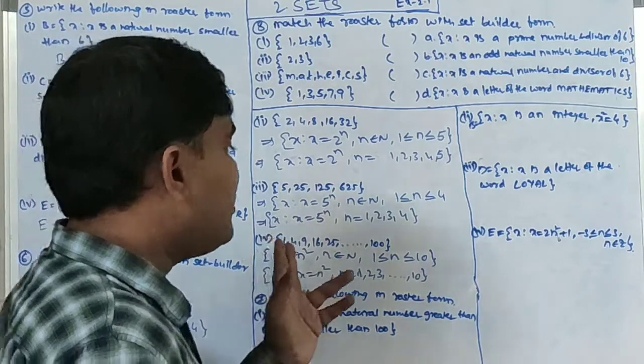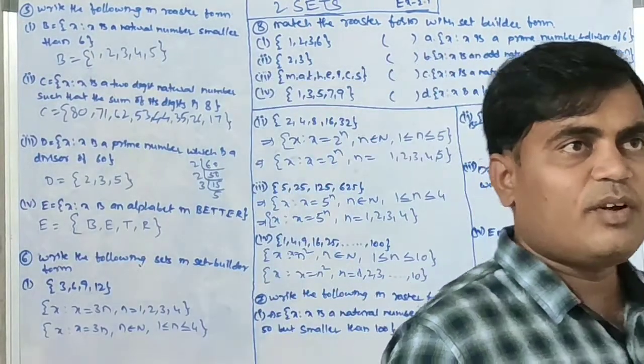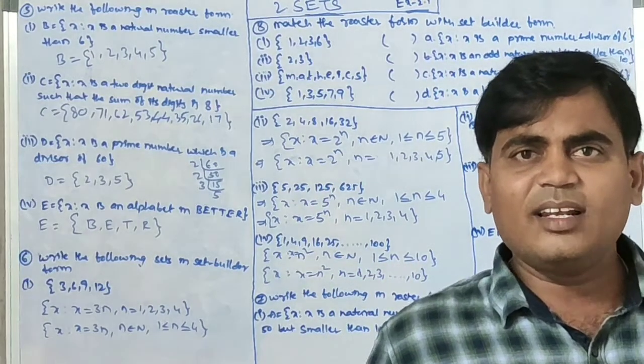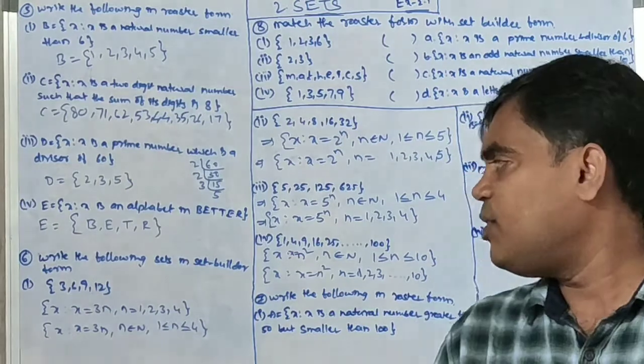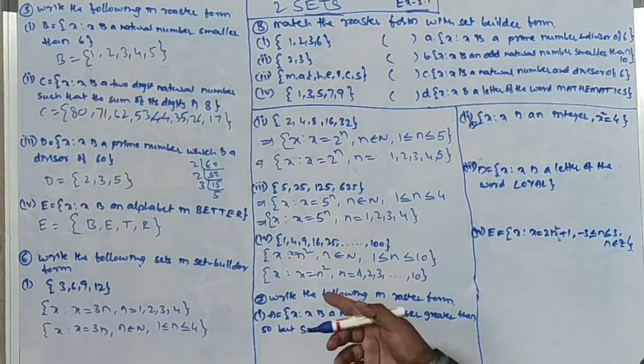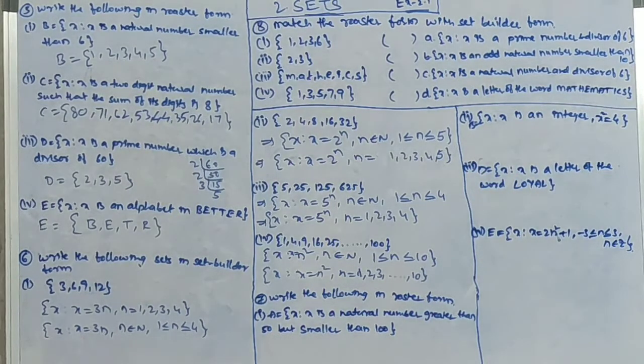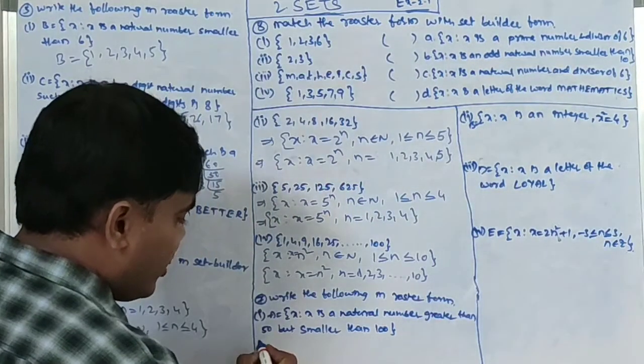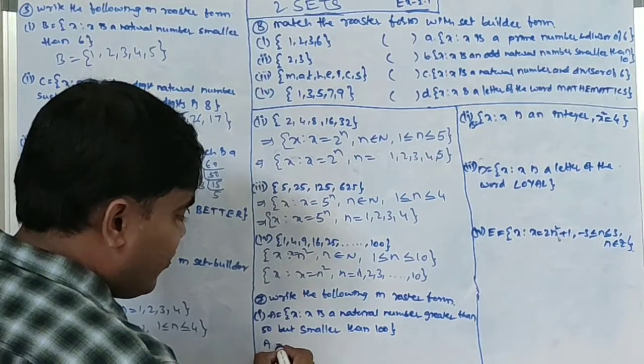Next, this is roster form to set builder form. Actually, set builder form to roster form is easier than roster form to set builder form. Okay, now write the following in roster form. We need to write these in roster form. A equals x such that x is a natural number greater than 50. So we need to write the natural numbers greater than 50.